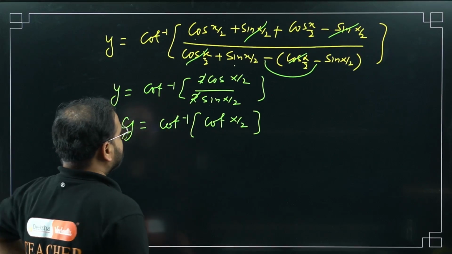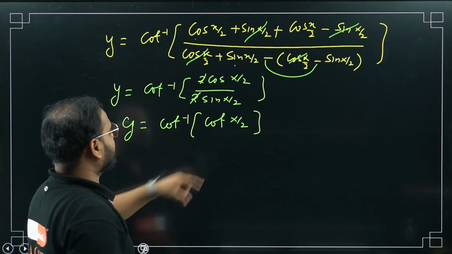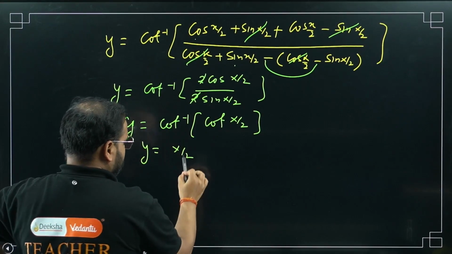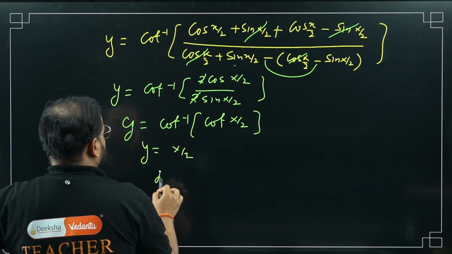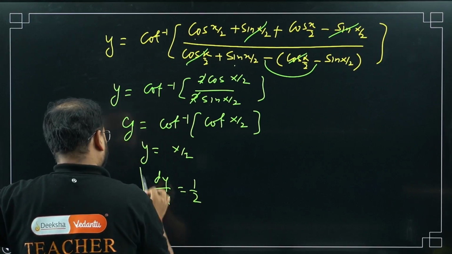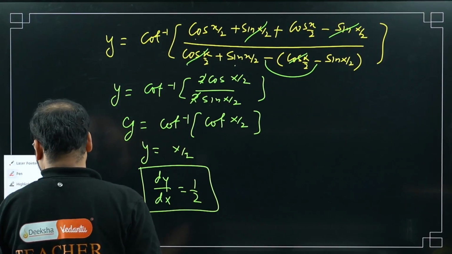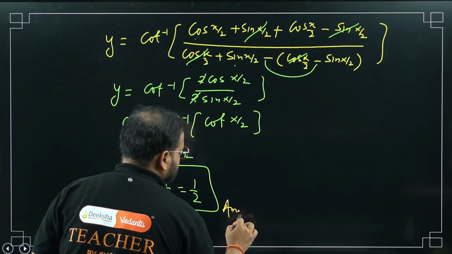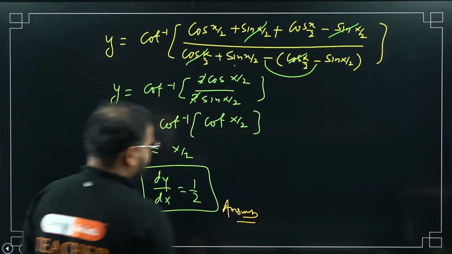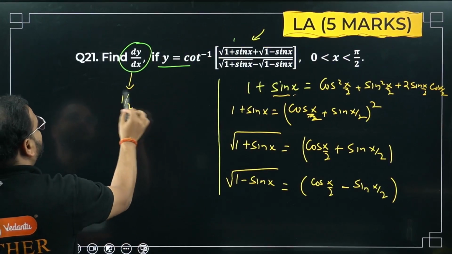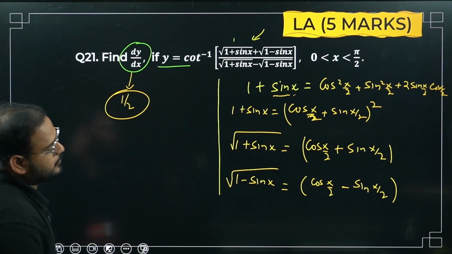Cot inverse of cot, sir. Cos by sine is cot, right? So cot inverse of cot is what? y equals simply x by 2. Right? So dy by dx is how much, sir? Simply 1 by 2. Check here. The final answer is this. Please check. They're asking this value. This is coming as 1 by 2. Final answer. Have a look.